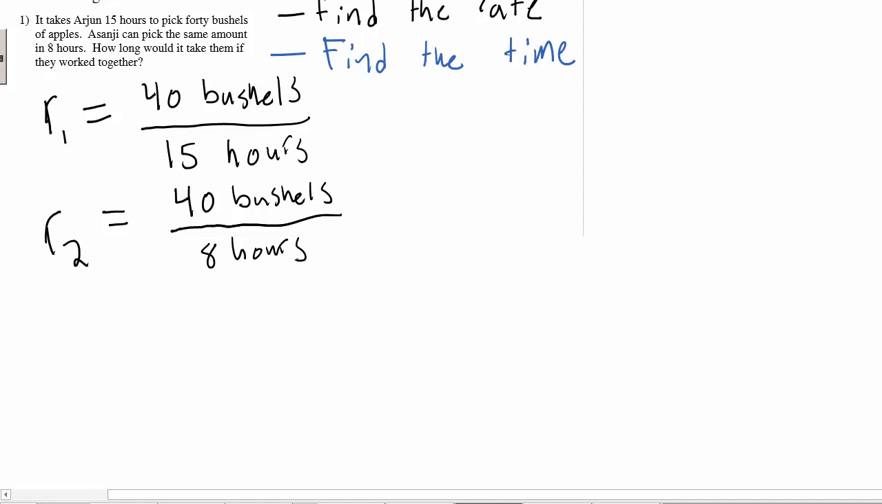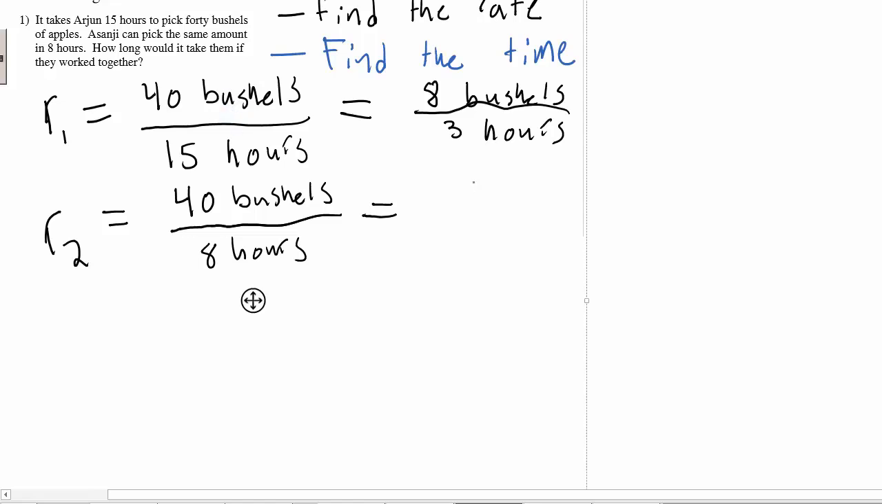So to make these numbers easier to work with and to realize how good Asanji is at picking apples, let's simplify these fractions. 40 and 15 both have a common factor of 5, so I'm going to write this as 8 bushels in 3 hours. Okay. 40 and 8 both have a common factor of 8. So I'm going to rewrite that as 5 bushels in 1 hour.